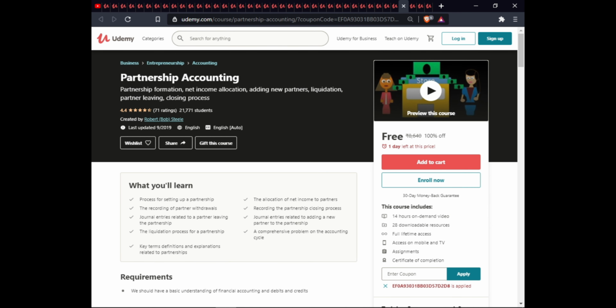The next course is Partnership Accounting. In this course, we will learn the process of setting up a partnership, allocation of net income to partners, the recording of partner withdrawal, recording of the partnership closing procedure, journal entries related to adding a new partner to the partnership, the liquidation process of a partnership, a comprehensive problem on the accounting cycle, and key term definitions and expressions related to partnership. This course is 14 hours of on-demand video, 28 downloadable resources, full lifetime access on mobile and TV, assignments, and a certificate of completion.